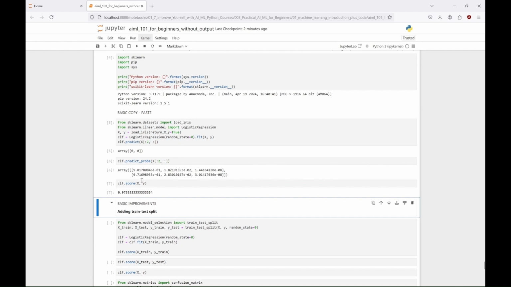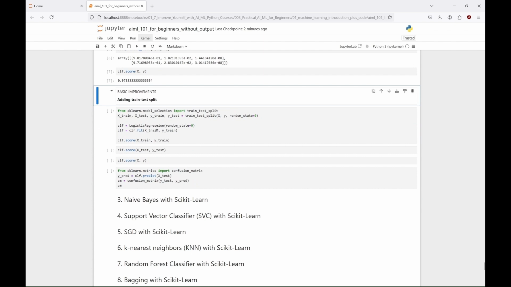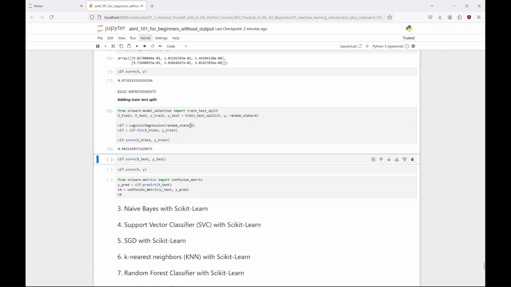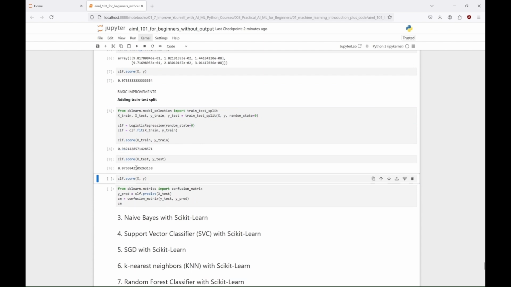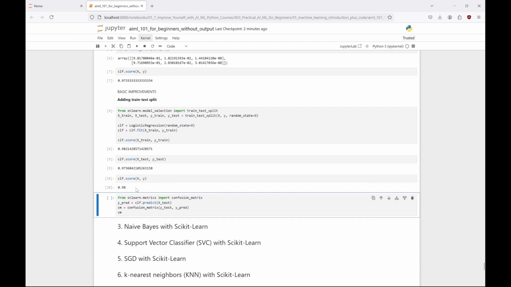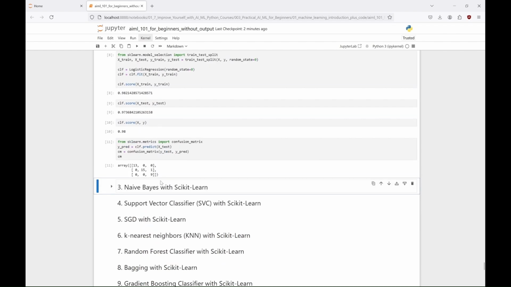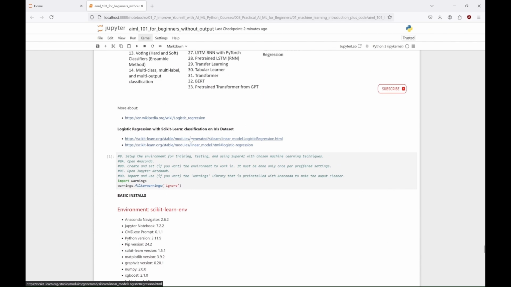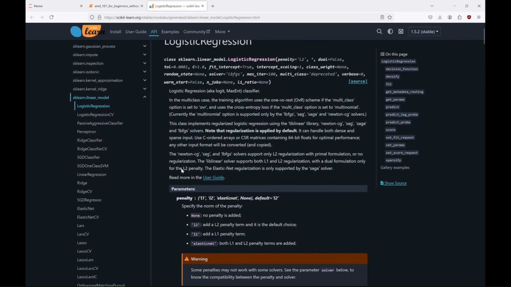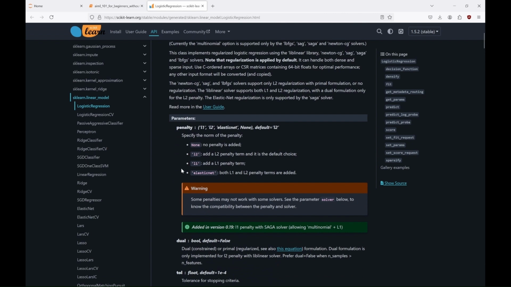So now we can improve our project by adding train test split. Check the score on the training dataset, test dataset, and overall score. It's not much, but that's really important to do. We can also check the confusion matrix to know better about the model's behavior. After that we can improve our model. I'll let you do these improvements. You can find out from your LLM what could be the best. It can tell you more about how to improve your logistic regression model by fine-tuning parameters like the penalty parameter, which adds regularization to prevent overfitting.